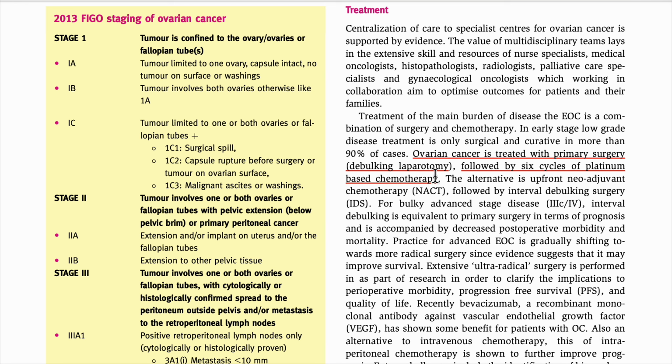Okay, already we told that cisplatin, and then the alternative is carboplatin and paclitaxel. So this thing we have to do. This is the treatment we are talking about for the stage overall.